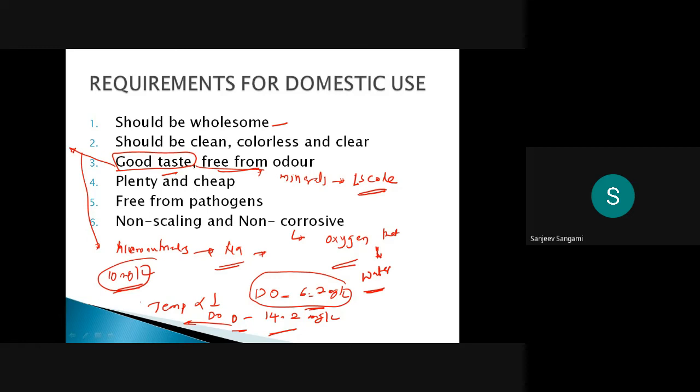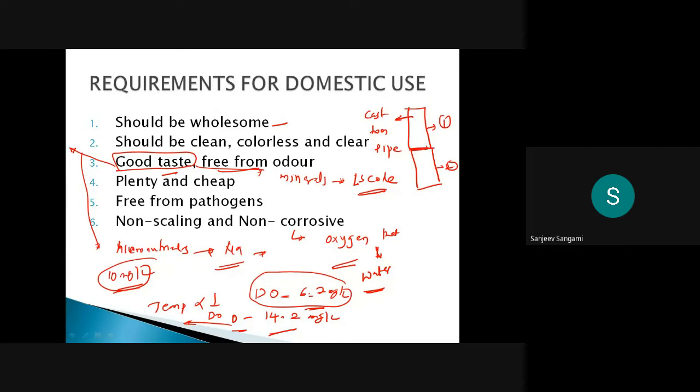So non-scaling in the sense, if you are scaling formation, you might observe it. Suppose you have a water supply distribution network. Suppose you are using cast iron pipe. One piece of pipe and this is a second piece of pipe, and in between your joint is there.